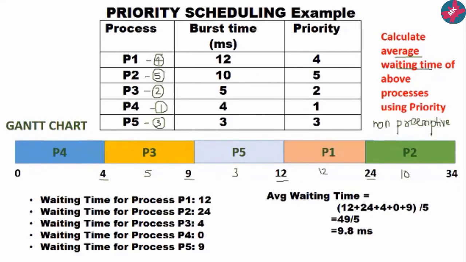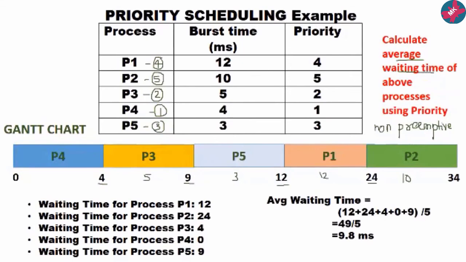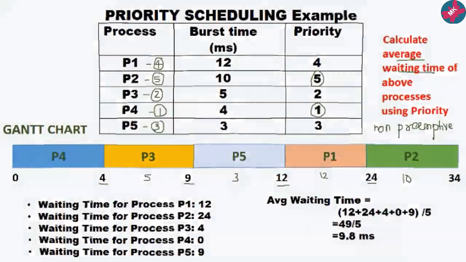So what is the basis of the execution? Each process is executed on the basis of its priority. The lowest number means the highest priority of execution, and the highest number means it will be executed last. So the first process to be executed is P4, and the last process to be executed is P2. This is how the priority scheduling algorithm works.